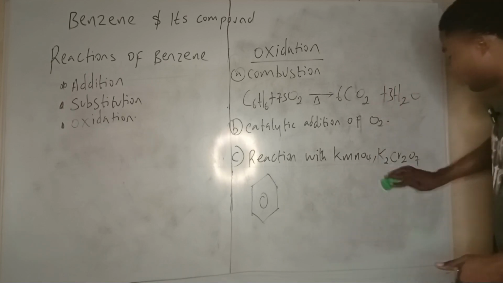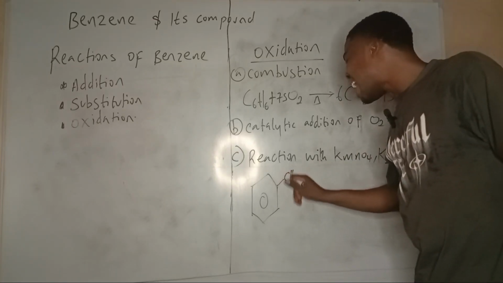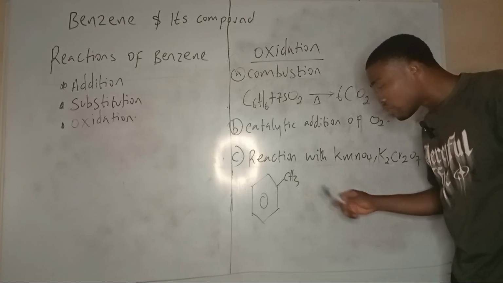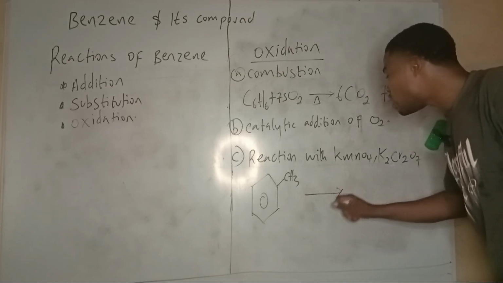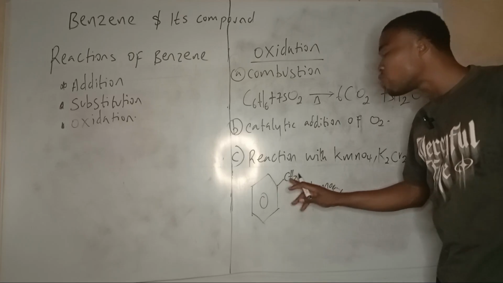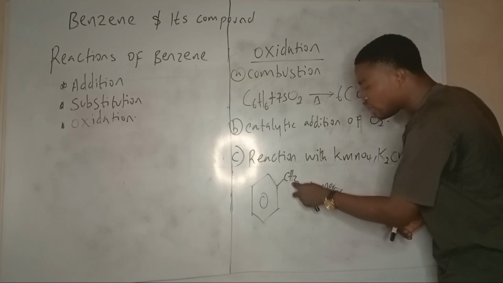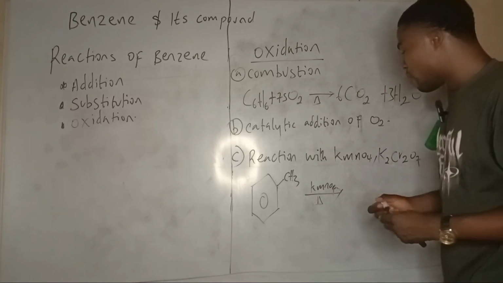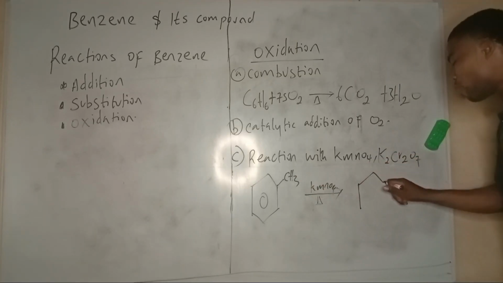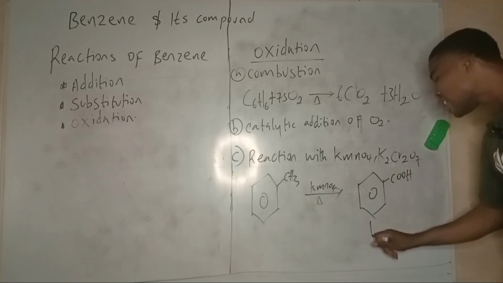For benzene, if it is substituted with any carbon chain at the side, even if this carbon chain is 200 carbons, if you oxidize such a compound with KMnO4, as long as the carbon directly attached to the benzene has hydrogen on it, in the presence of heat and KMnO4, such a derivative of benzene will be oxidized to produce benzoic acid.